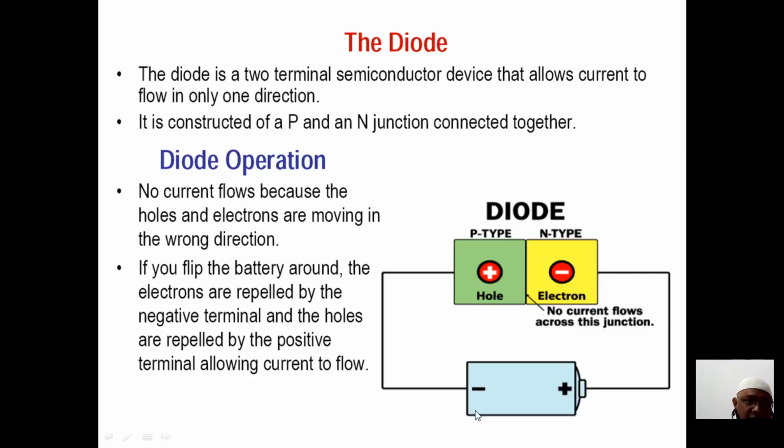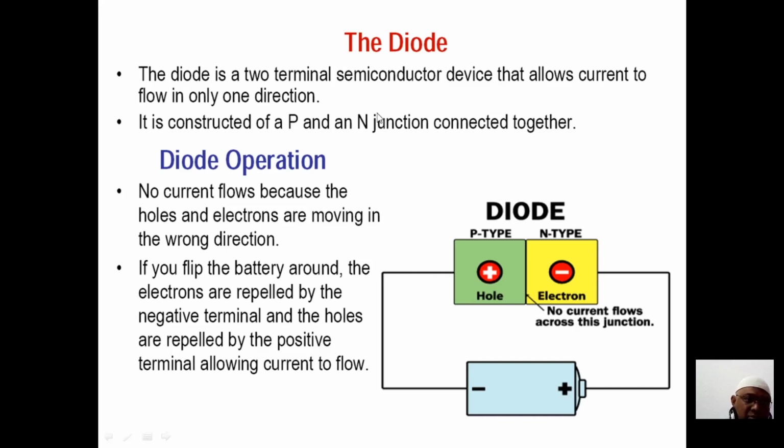Only then will your PN junction be a diode. What is the meaning of diode? A diode is a two-terminal semiconducting device that allows the current to flow in one direction. So a diode is nothing but a PN junction. We say PN junction diode. The p-type and n-type are combined, and that is called a diode.